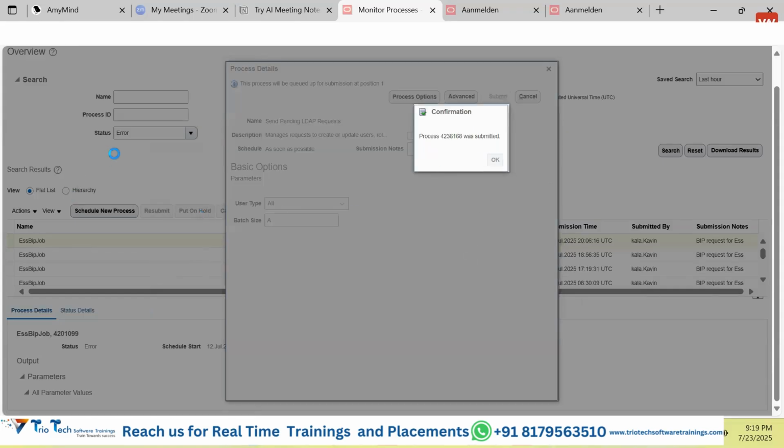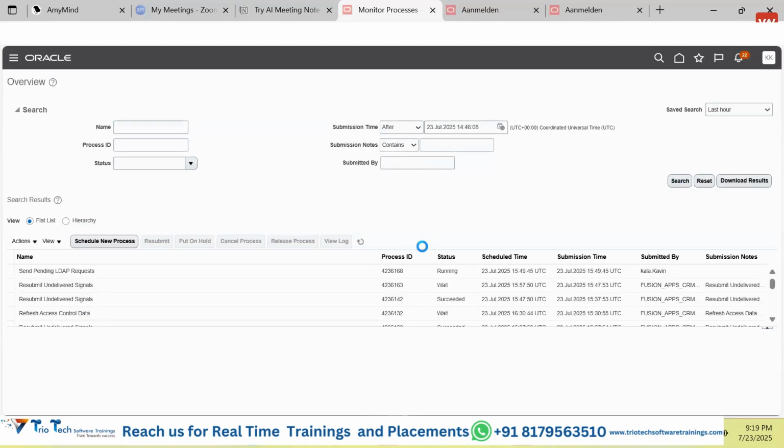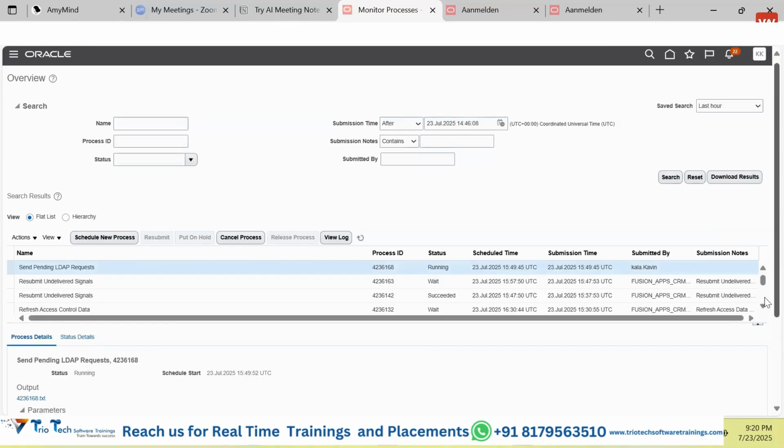Once the program has been submitted, guys, you are not able to see it here. Why? Because you have filtered this data based on these things. So we can reset these things and then click on search, and you will see this program I have submitted just now. This is the program name, this is the process ID, this is the current status, at what time it was submitted, who has submitted. All details you will be able to see from this particular screen. Clear?